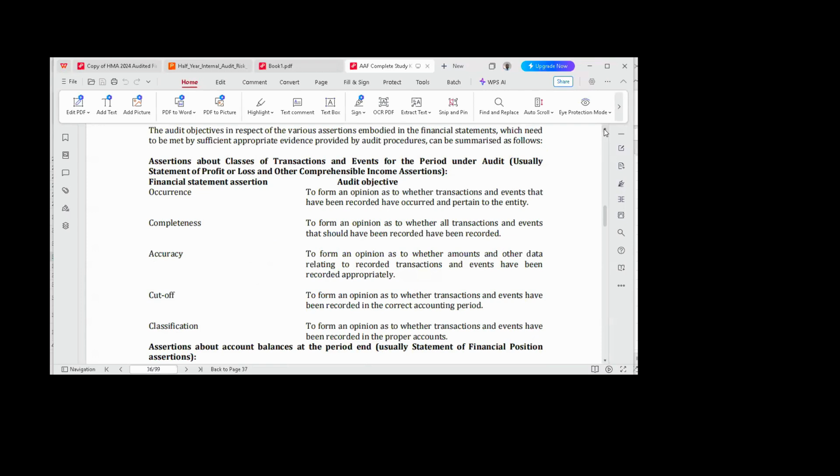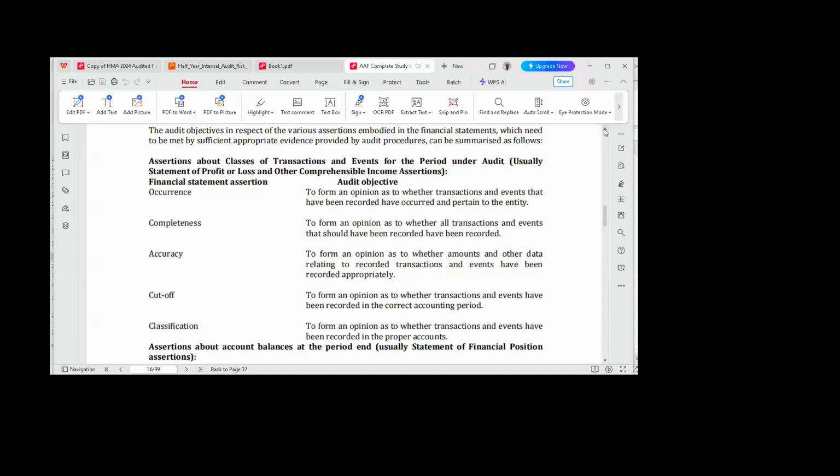Before we dive in, let me explain something to you so you have an understanding of how the financial statement assertions come about. Now, the auditor wants to audit a client's financial statement and asks, where are your financial statements? They gave the external auditor the statement of profit or loss and other comprehensive income, the statement of financial position, statement of cash flow, and all of those components of financial statements.